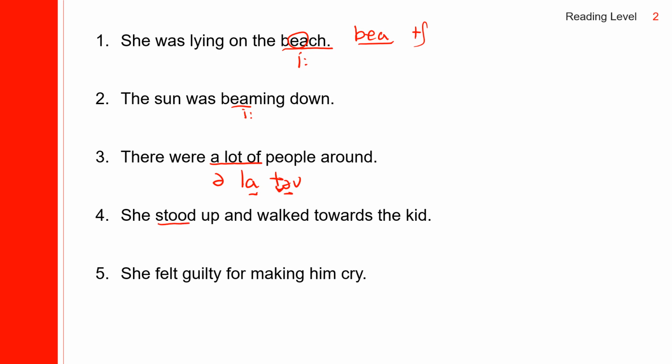She stood up. So this one, read together: stood, and then up here, and then the vowel, you flap it, stood up, stood up. She stood up and walked toward. So this one ends in T, and then the first sound of toward is T too. So you can cancel the first T. Walk towards, walk towards. She stood up and walked towards the kid.